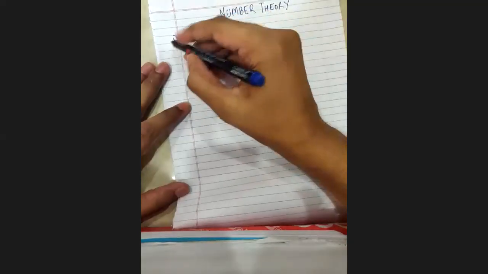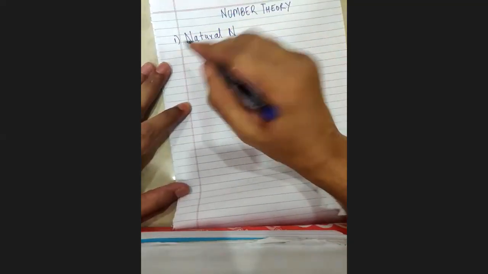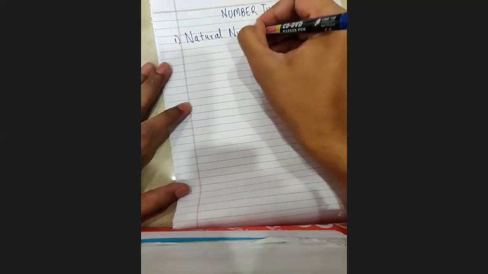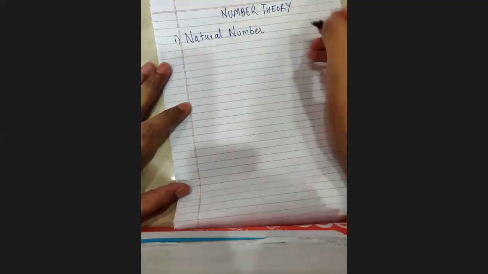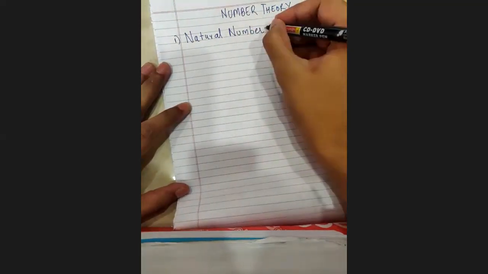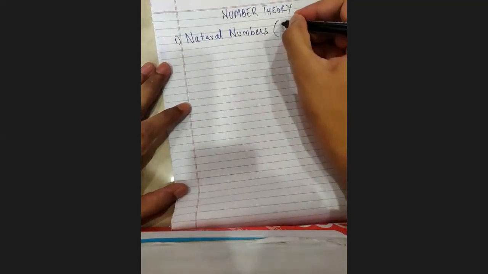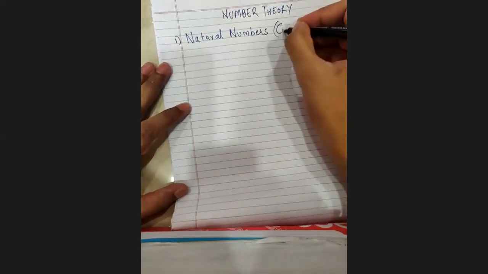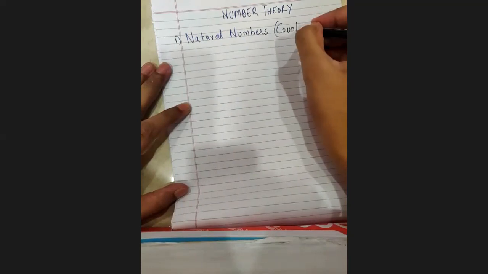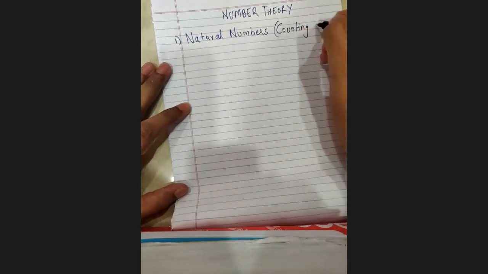It's very important in counting that we always start from 1. Okay? So natural numbers, in brackets we can give it one more name, counting numbers. How we start our counting.